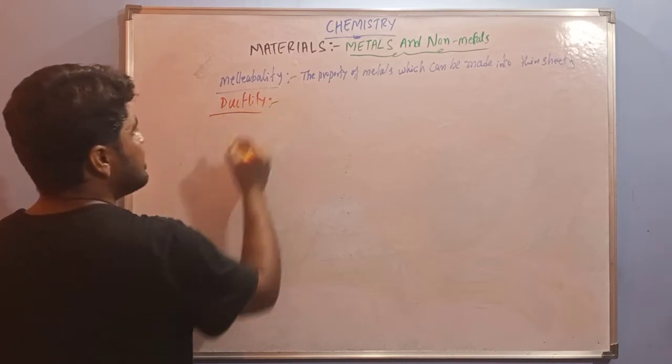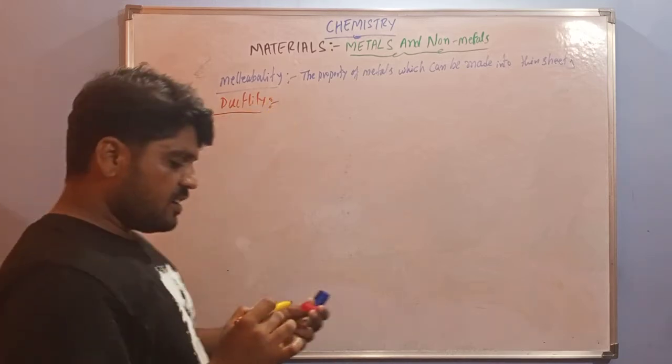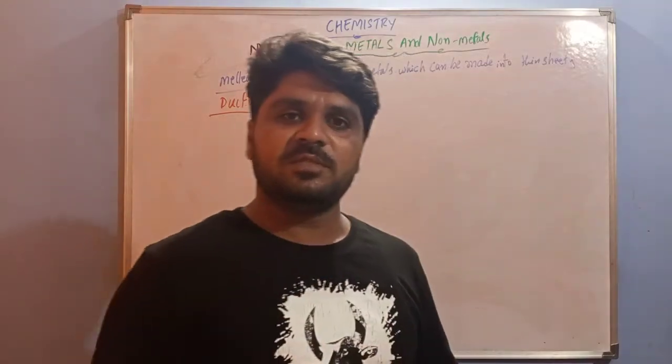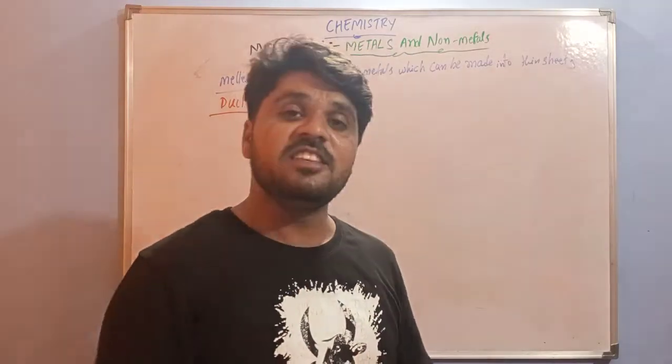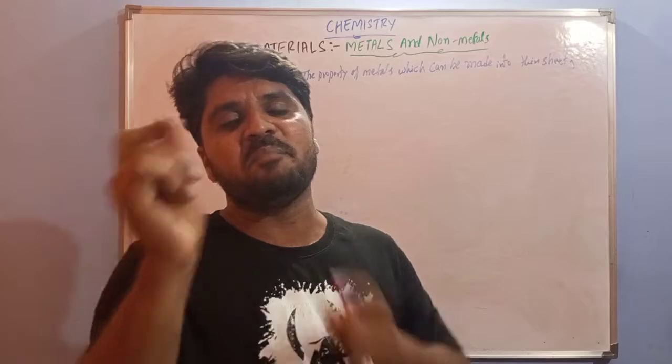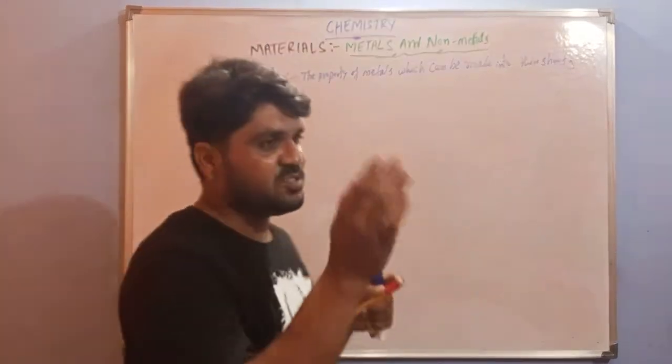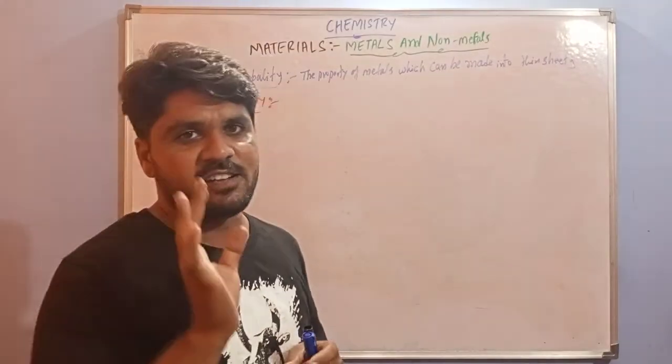Ductility. Inside the electric wires, what do you observe? These wires are made of metals.